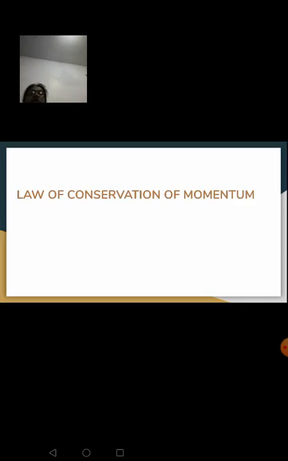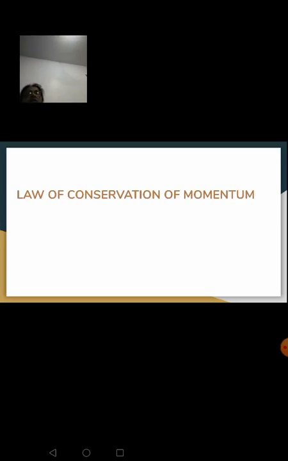And one more thing, this law of conservation of momentum cannot be used for proving anything. It can be used to verify an experiment, or it can be used for disproving an experiment, right? So this you should be thorough with.